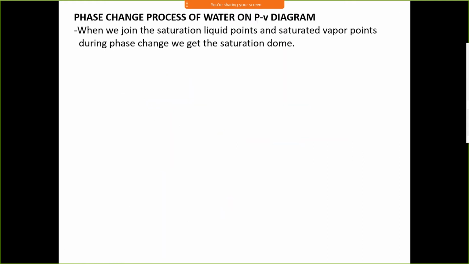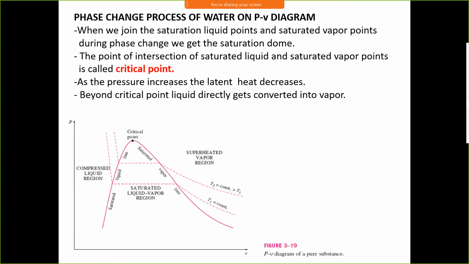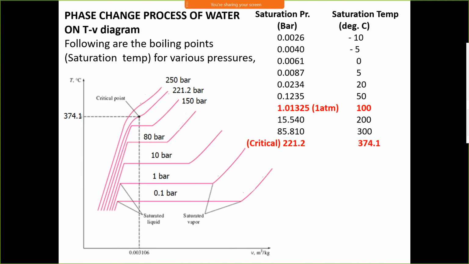Phase change process of water on the P-v diagram, we have already seen this. These points represent the saturated water, and these points represent saturated vapor. If we join the saturated liquid point and saturated vapor point, we get a dome, and that dome is called the saturation dome or saturation curve.